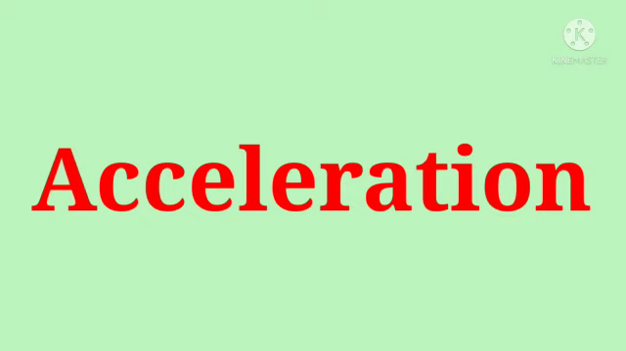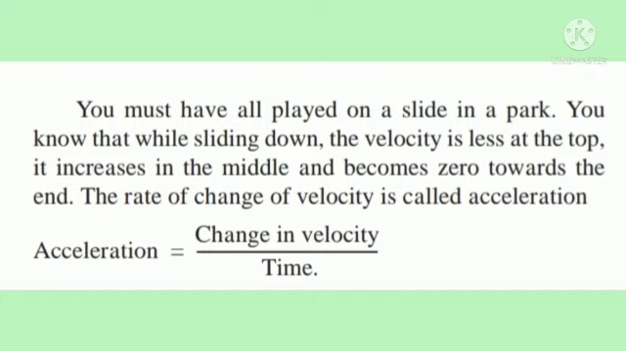Now we are going to learn acceleration. See the definition of acceleration. The rate of change of velocity is called acceleration. For example, you must have all played on a slide in a park. You know that while sliding down, velocity is less at the top, it increases in the middle and becomes zero toward the end. In this case, you can observe the rate of change of velocity changes. So that's why we can say that the rate of change of velocity is called acceleration. Acceleration is equal to change in velocity with respect to time.